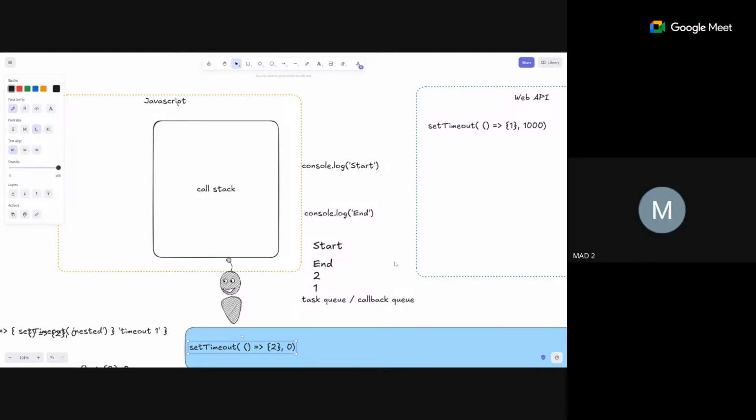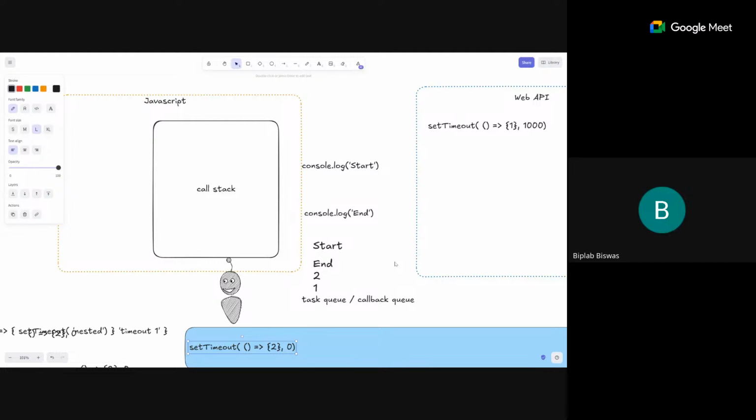Okay. Got it. So essentially, whatever task is asynchronous and needs to execute in the background will get pushed to the web API, and it will keep making progress there. You can think of it like that. If there is a timer, it will be counted there. If there is some kind of data coming in, it is handled there. Then it comes to the callback queue, the task queue. And when it is ready, it will again come to the call stack.